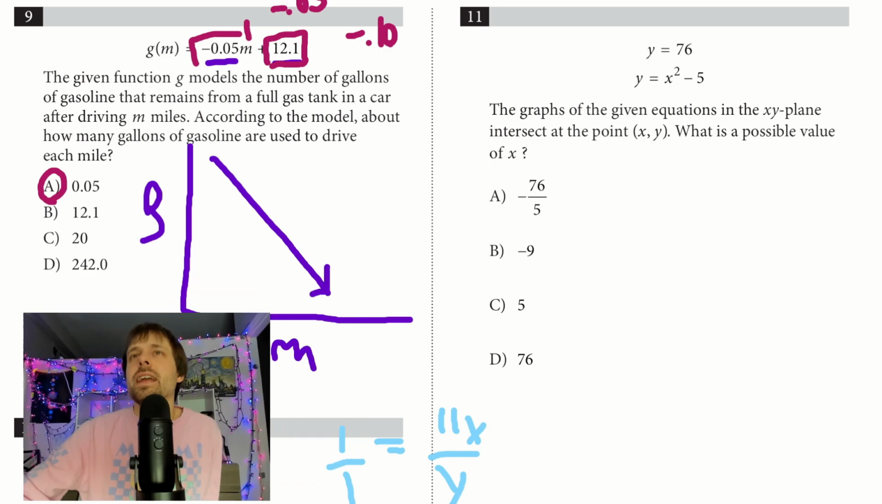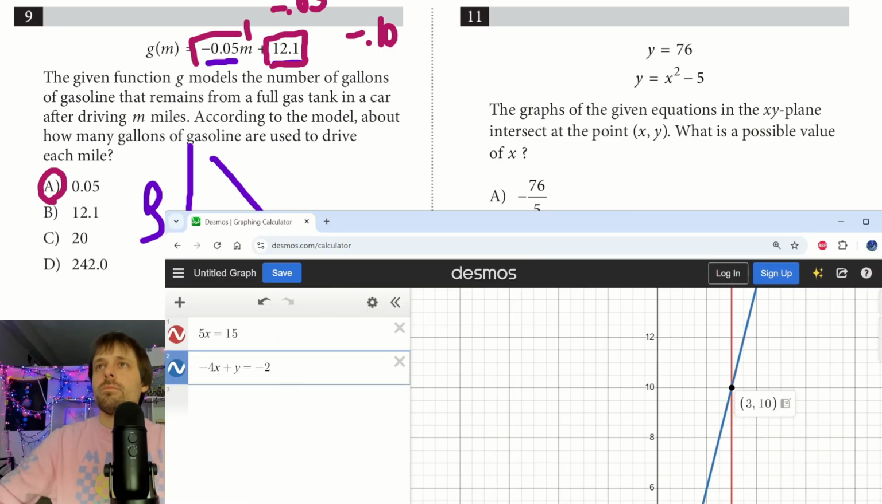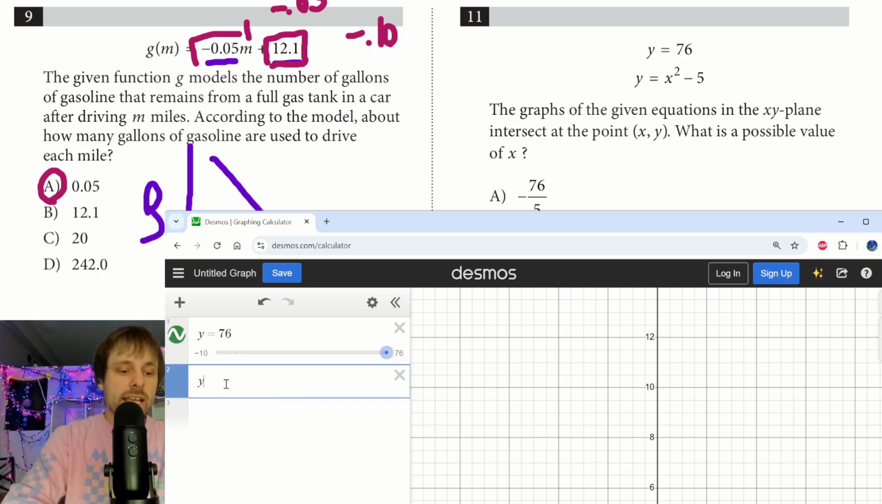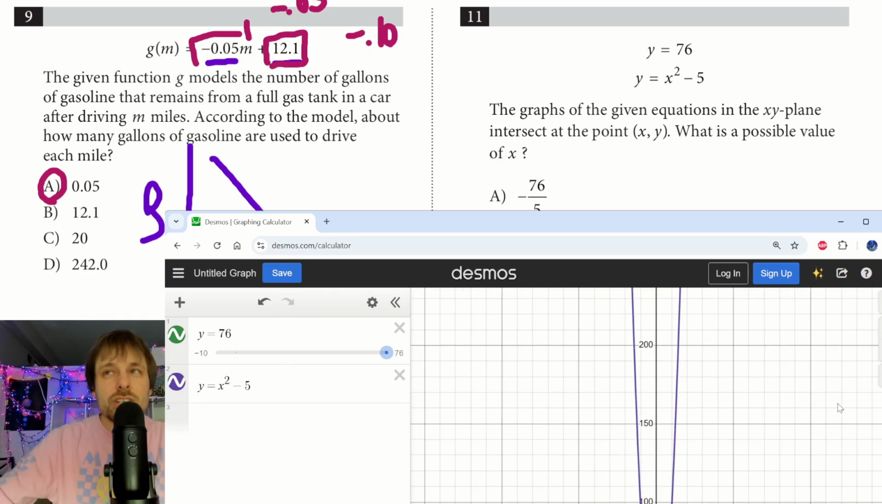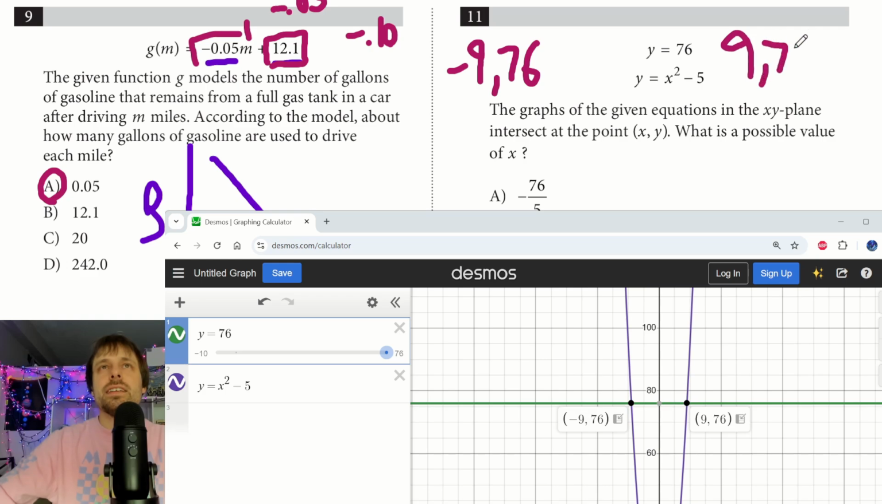Scrolling up, I see another system of equations. I don't even have to read it. I'm going to be pulling up Desmos. There it is. Let's go ahead and plug these 2 equations in. y equals 76, and y equals x to the second minus 5. I think I'm looking for an intersection point, and I see it. You've got to zoom out sometimes. You see my green line here? I see my intersection points now. I'm going to have to write these down while looking at it: negative 9, 76 and 9, 76. Nice and symmetrical.